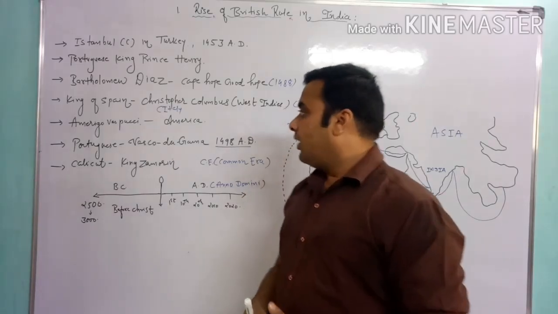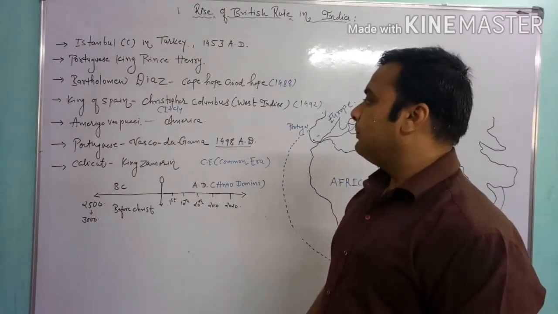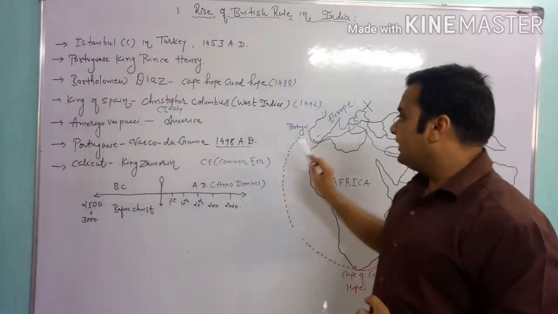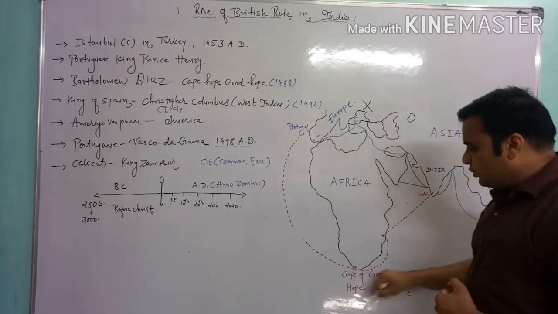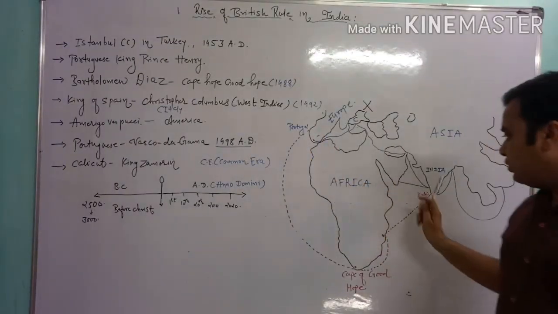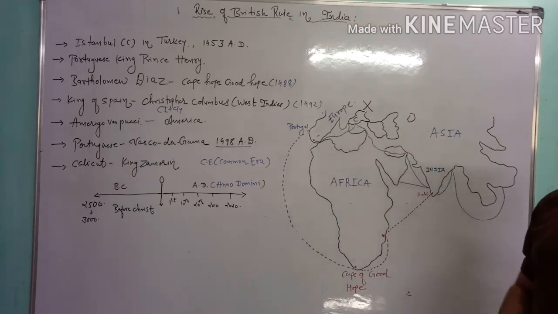Then the Portuguese sailor named Vasco da Gama started the journey to find the new sea route to India, from Europe to Asia.